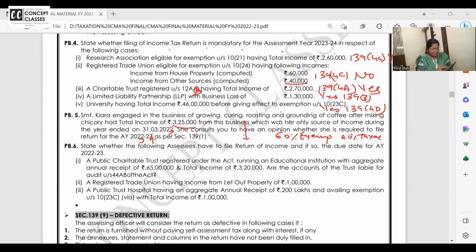So 3,25,000 into what is the taxable income? 40%, right over here. 3,25,000 into 40%, 1,30,000 is taxable income. Is she required to file the return? Answer is no. Not required to file the return.